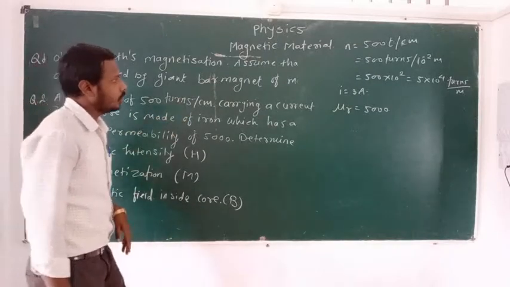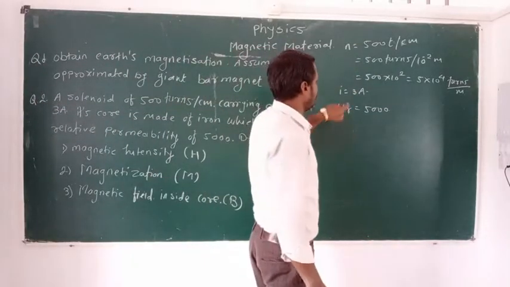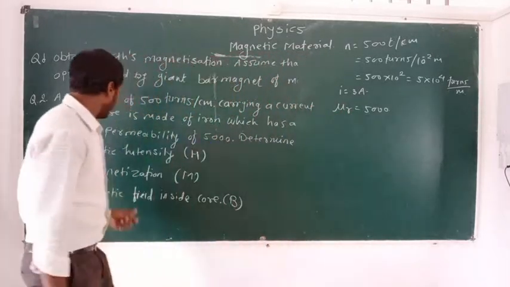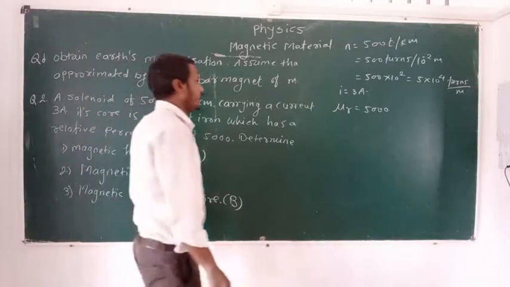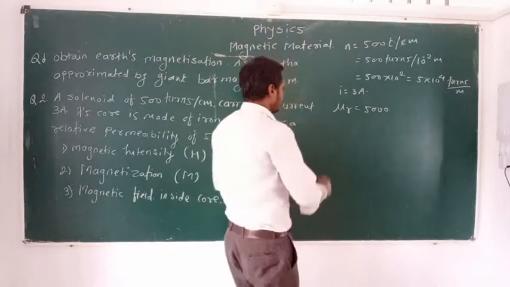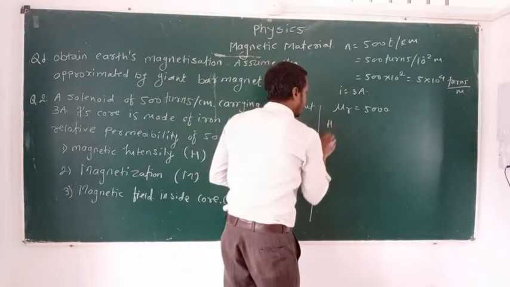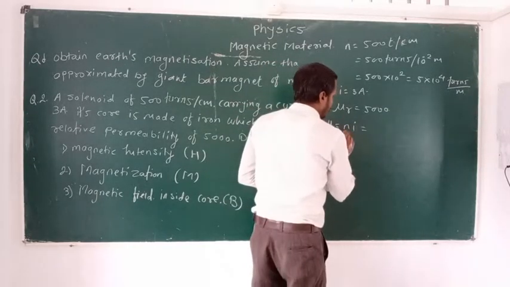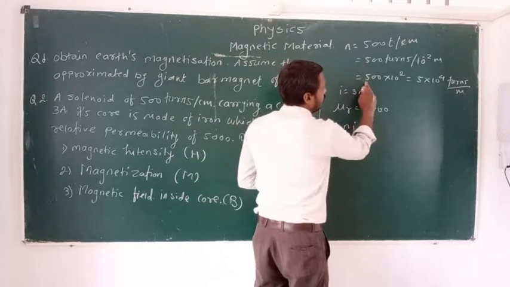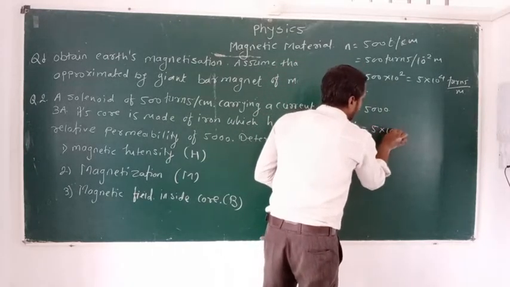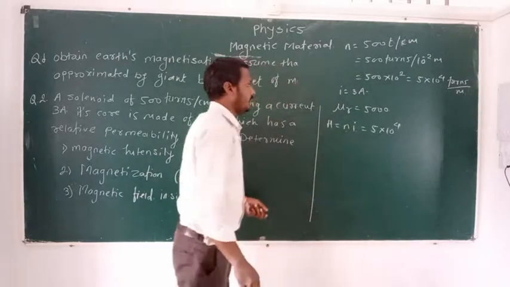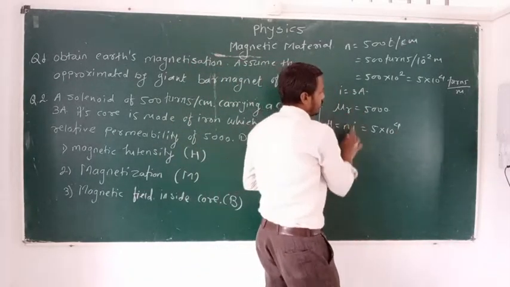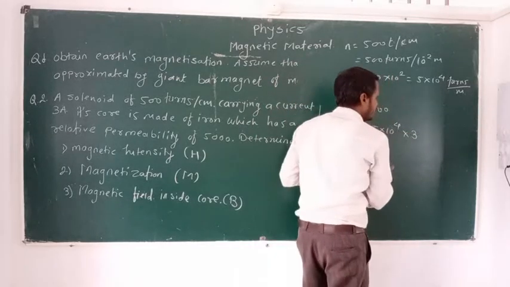Now we know n is equal to, we know I is equal to, we know mu r is equal to. Then we have to find out magnetic intensity. We have already studied that H means magnetic intensity, H is equal to nI. What is the value of n? Value of n is 5 multiplied by 10 raised to 4, and the value of I, the current, is 3.